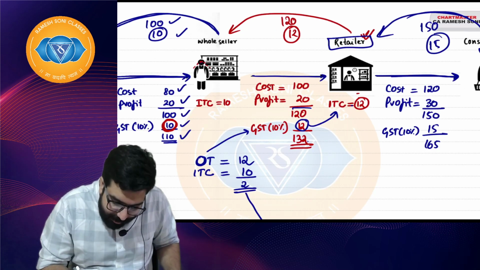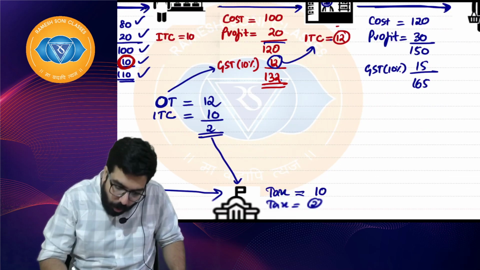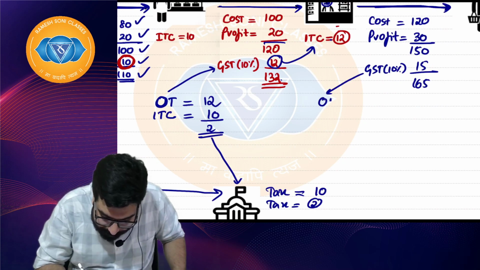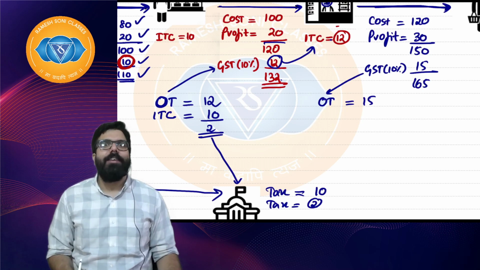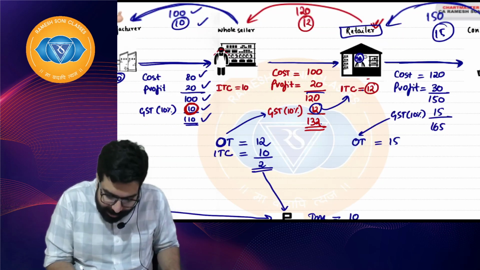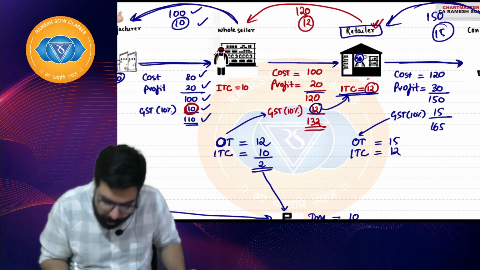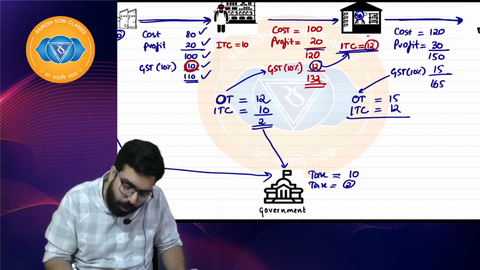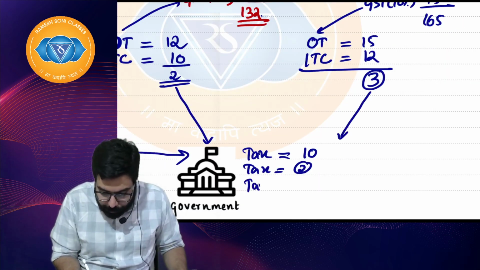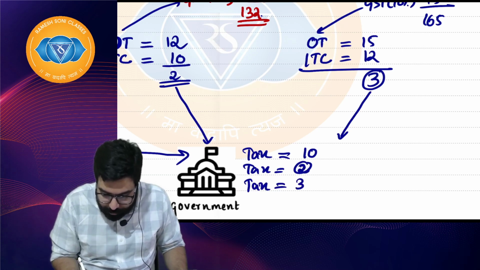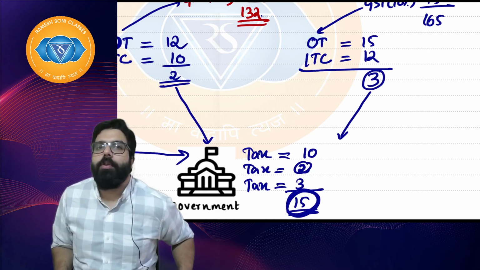Now this retailer will start laughing at the government and say, government, on my sales, the output, on that the tax amount is 15 rupees. Government, do you remember? I already have a credit, the tax which I have already paid on inputs. Tax credit, I have 12 rupees. Government, I will pay you only 3 rupees. And at the third stage, the tax he will pay is 3 rupees. Can you tell me 2 here, 3 here? How much is the total amount collected by the government?